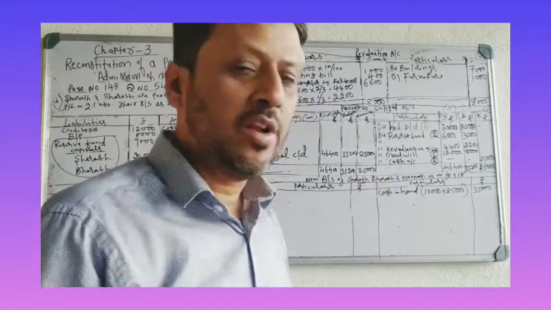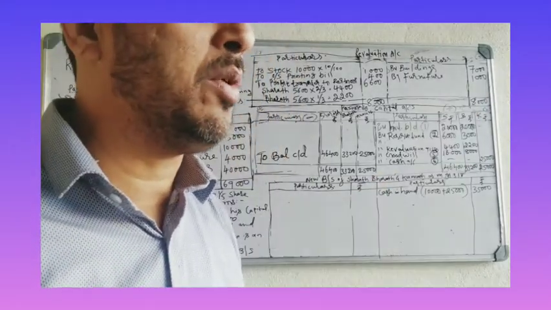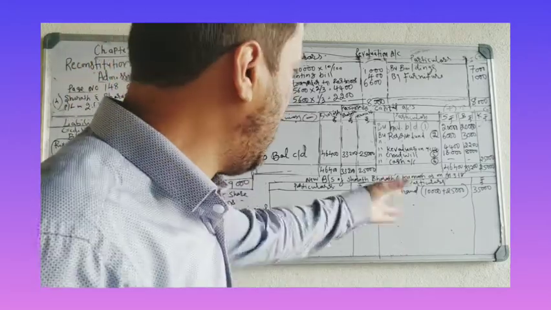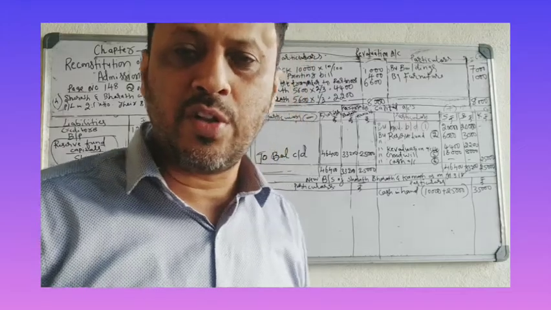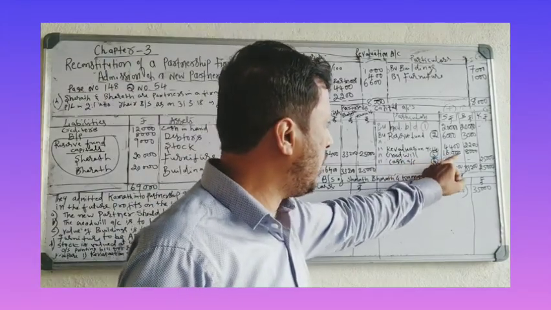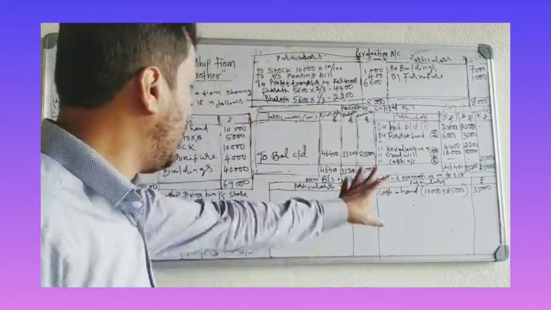Don't take goodwill here. Goodwill is not brought by the new partner. In the earlier problems, goodwill was brought by the new partner in cash, which we added to the cash account. But here, there is no goodwill brought by the new partner in cash. Goodwill is raised means you just have to do an entry here. Goodwill you have to divide among partners and show in the balance sheet. That's it. Okay. So cash is over.